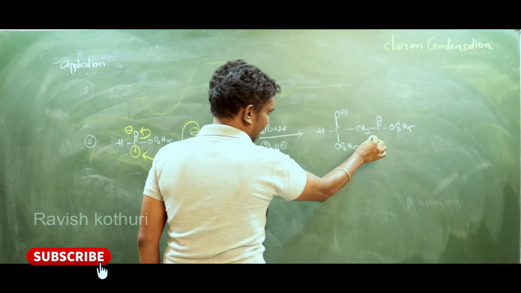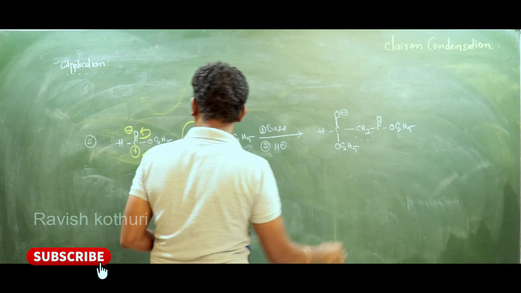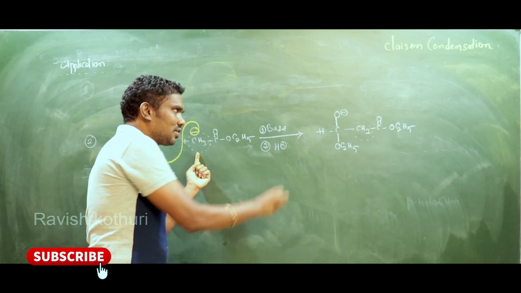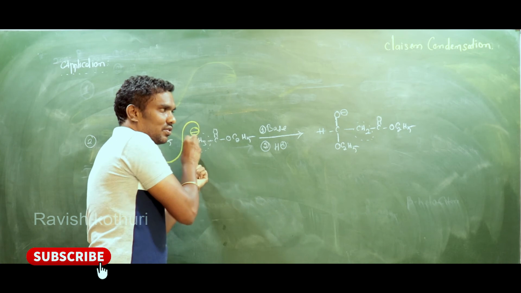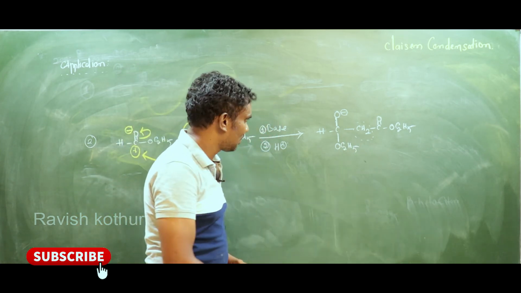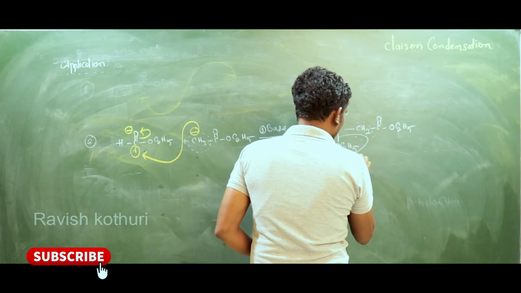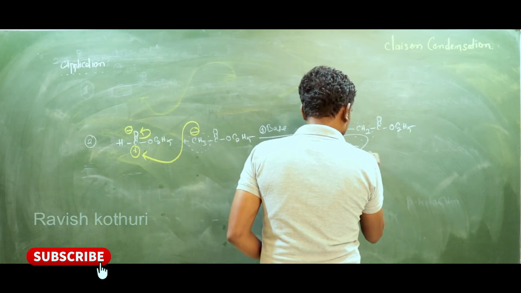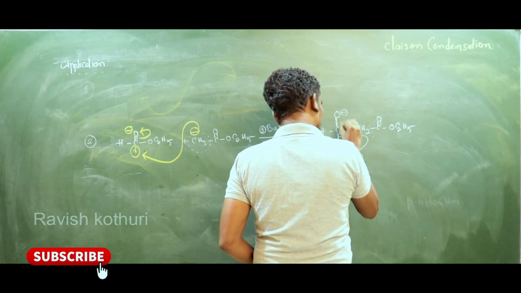See, sir, here I have written CH2, because here it was CH3, and this base abstracts one H plus, so that is the reason I have written only CH2, right?